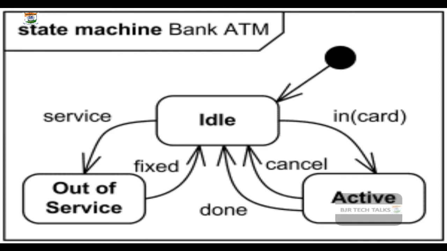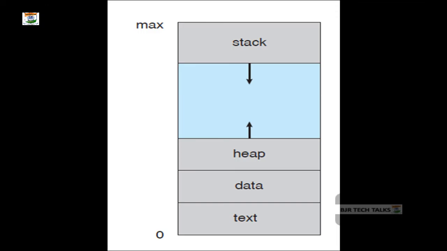So what are the different concepts associated with the process? The first one is the text section, which contains the actual instructions or the source code. Apart from that, a process will be associated with a state indicating the current activity. At the same time, the process can be accessing some data, whether that data comes from files, from the user, from the internet, or from any other source. So this data is called the data section.